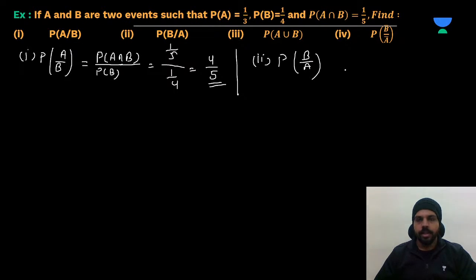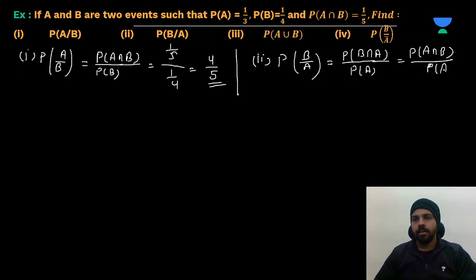What does it mean? They are saying probability of event B when A has already occurred. So we can write this as, in the denominator, P of B intersection A. And I hope you know that B intersection A is equal to A intersection B, because both are the same, upon P of A. So our probability will be what?